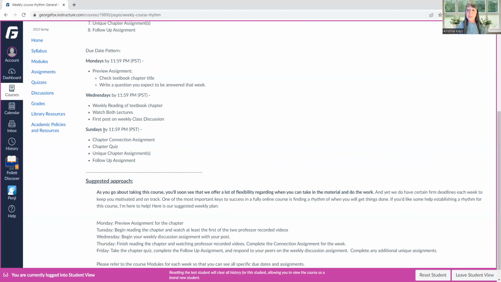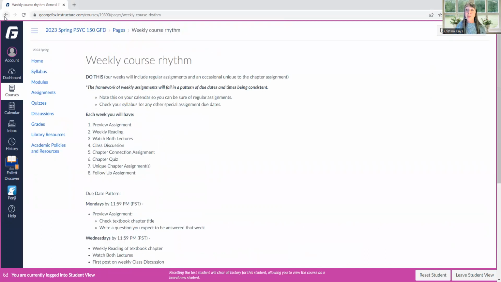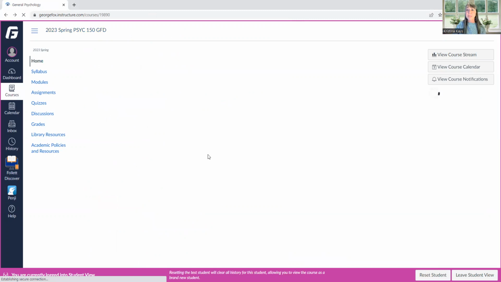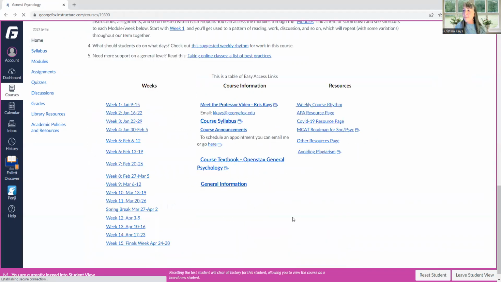I personally would never save these assignments for Sundays. I would try and save my weekend for other activities and not bulk up on schoolwork on Sundays, but I don't know what you have. So make sure that you fit this into your schedule. I do have due dates that will be reminders for you, but you have permission to work ahead on some of these assignments. Each week is going to be self-contained, so you can't go too far past that.